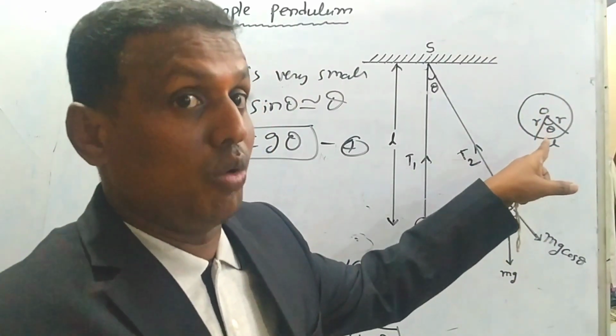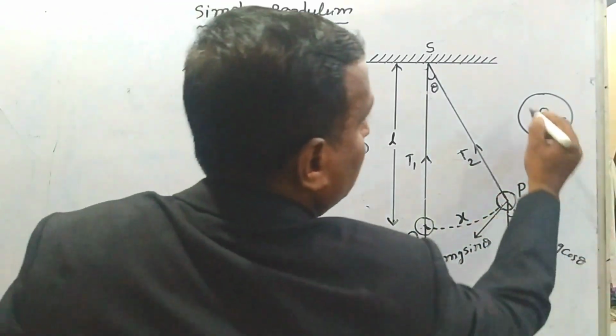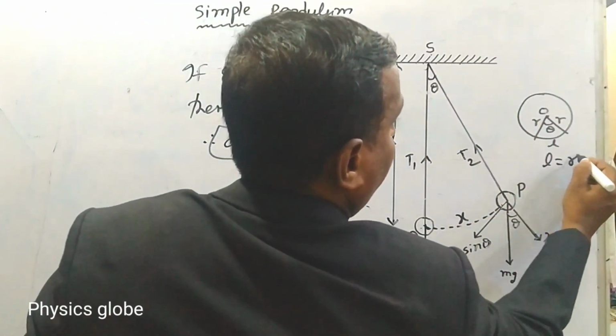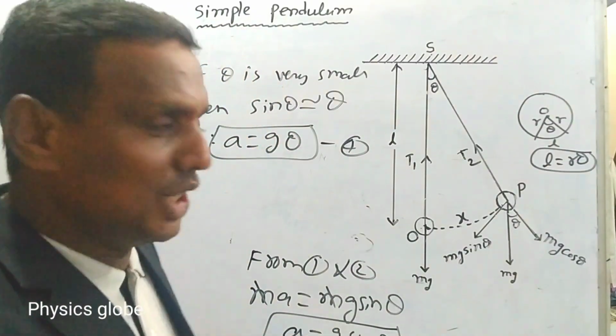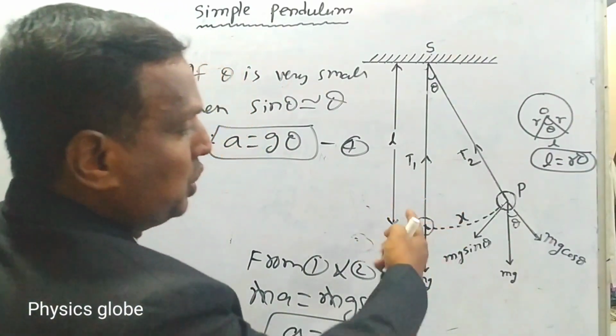In this case we know the formula: L equals R theta.